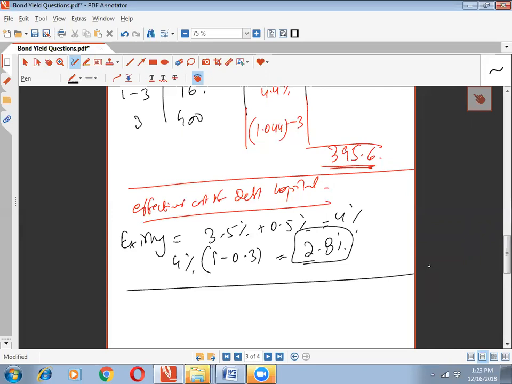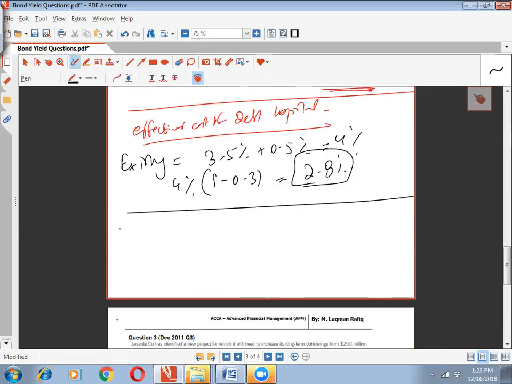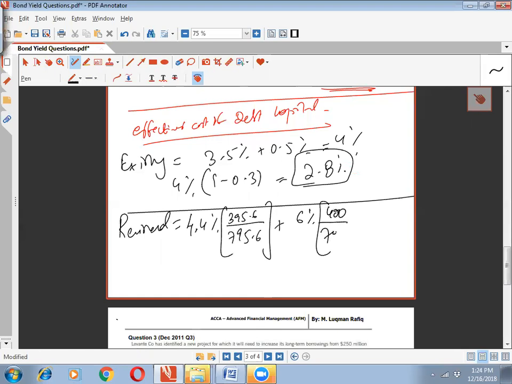Okay, now if we talk about the revised cost of debt, what is going to be the revised cost of debt? Let's talk. Now the credit spread has become 0.9%. So basically you would say 4.4% multiplied by 395.6 divided by 795.6, plus 6% multiplied by 400 divided by 795.6.